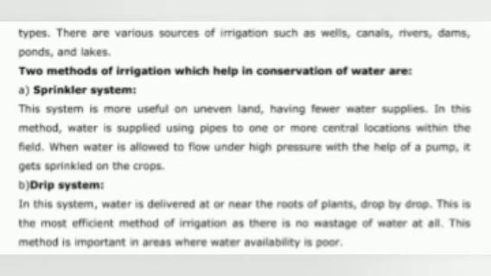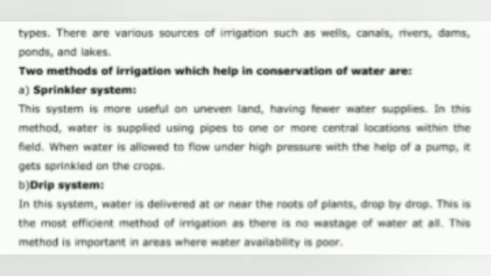First, we have to write the definition of irrigation. Irrigation is the process by which water is supplied to the crop at different intervals. The time and frequency of irrigation vary according to the season, crop, and soil type. There are various sources of irrigation such as wells, canals, rivers, dams, ponds, and lakes.